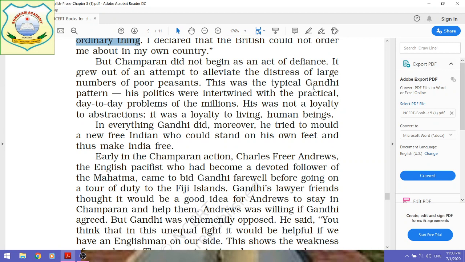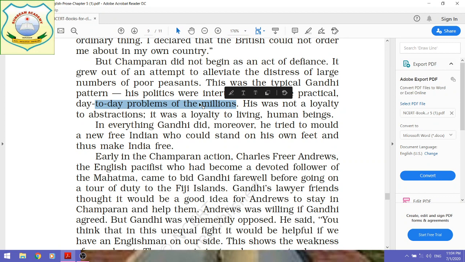And this was the typical Gandhi pattern. His politics, now students mark it, because this statement is very important. It was the typical Gandhi pattern, because his politics were mixed with the practical day-to-day problems of the millions. He was not satisfied only to get political gain. He was not that kind of leader who was working only for political gain.